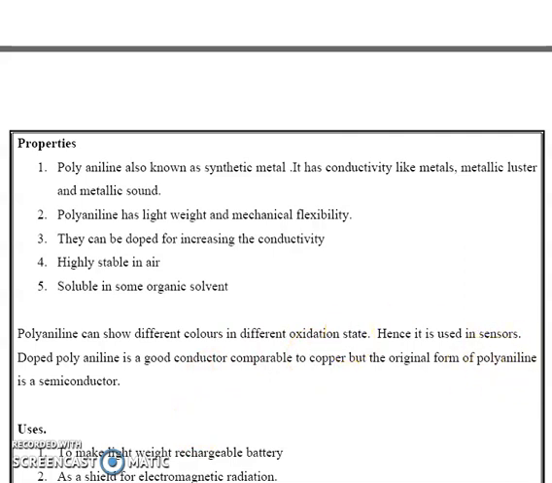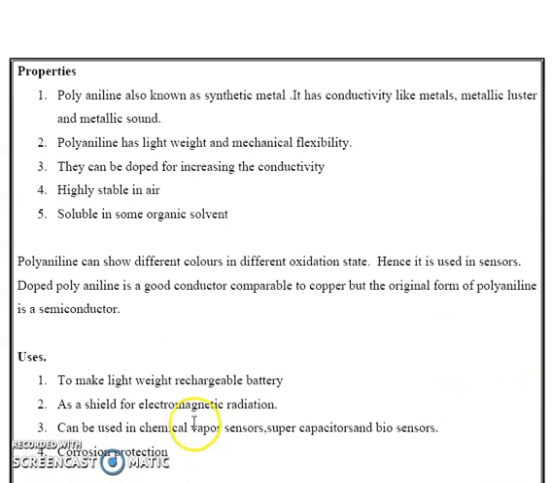Next, uses. First use, to make lightweight rechargeable batteries. Second, it acts as a shield for electromagnetic radiation. Third, it can be used in chemical vapor sensors, supercapacitors and biosensors. Fourth, it is used for corrosion protection.